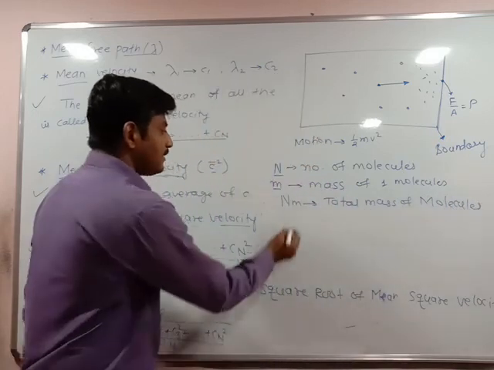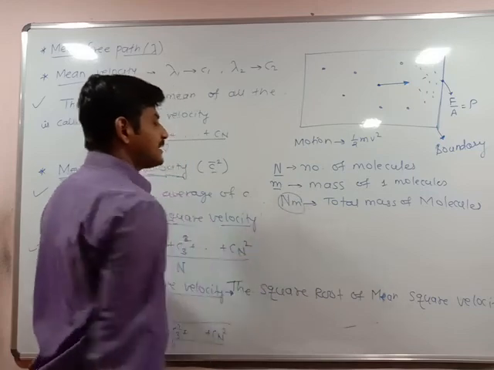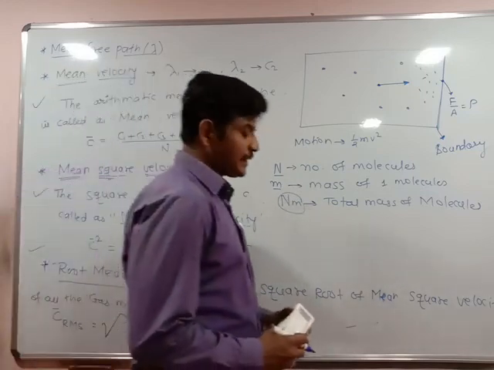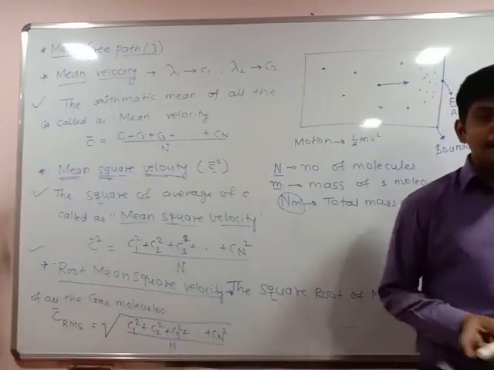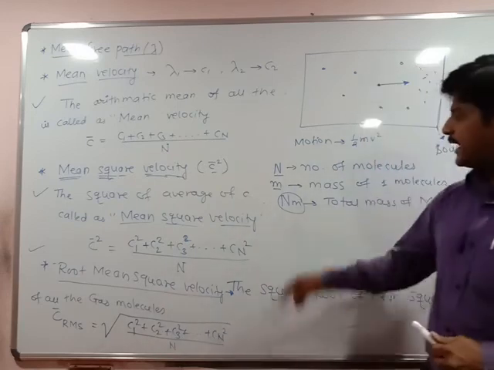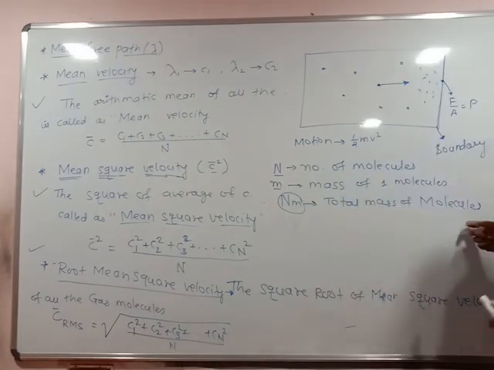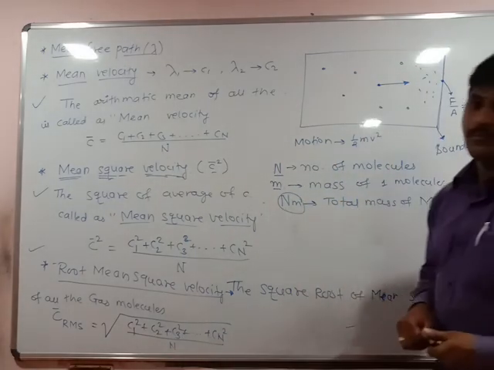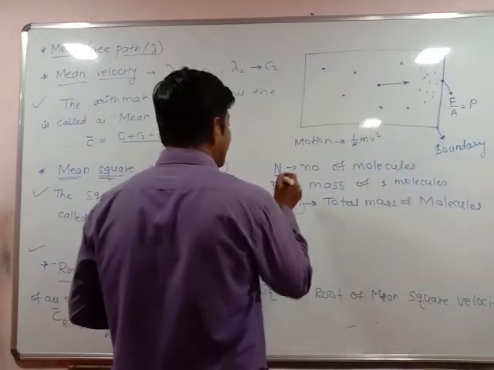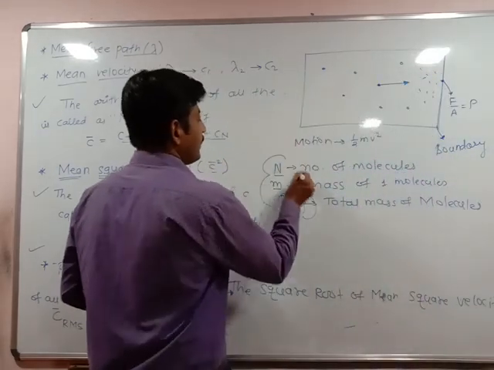So nm is an important point here. Total mass is n into m: the mass of each molecule is m, into the number of molecules n. So nm indicates the total mass of the molecules. This concept is very important.